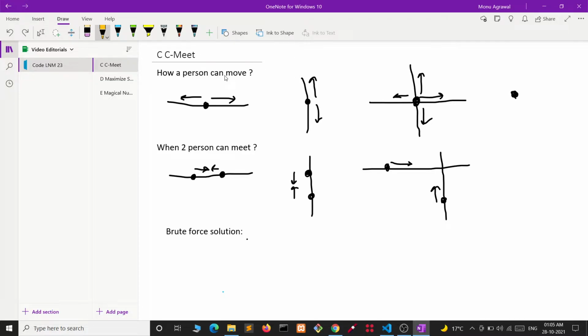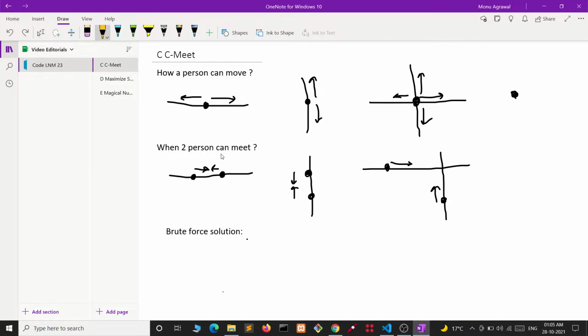Now let's see how a person can move. If the person has his house on a horizontal road, then he can move in left and right directions. If he has his house on a vertical road, then he can move up and down. And if he has his house on the intersection of a horizontal road and a vertical road, then he can move in all four directions. And if his house is situated such that there are no roads, then he cannot move out of his house.